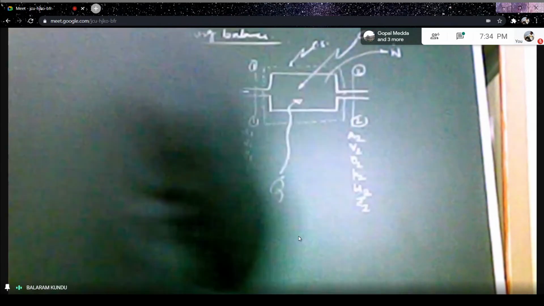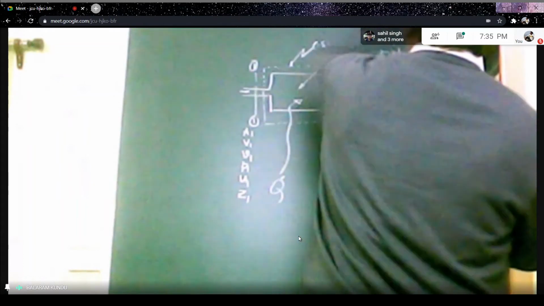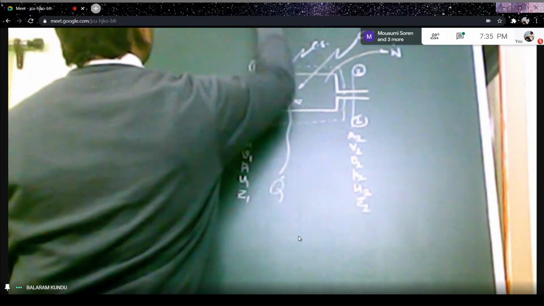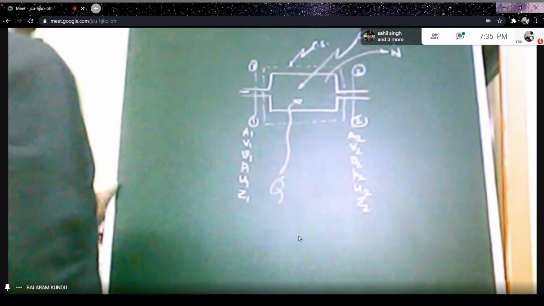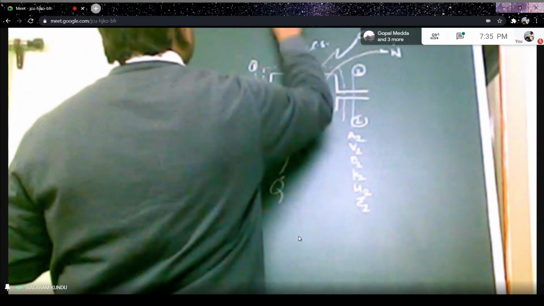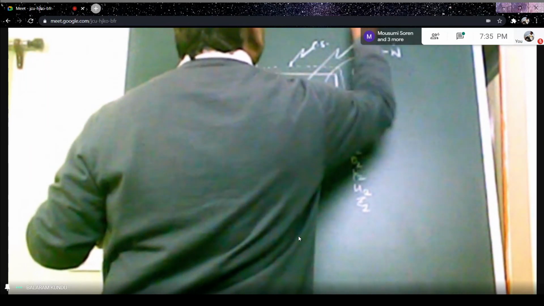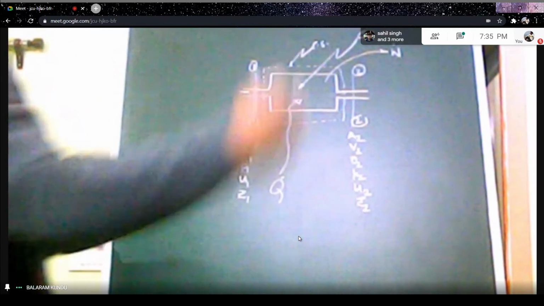So from the first law of thermodynamics, you can write here: energy entering the control volume under steady state situation or steady flow process should be equal to energy leaving the control volume under the steady state situation.